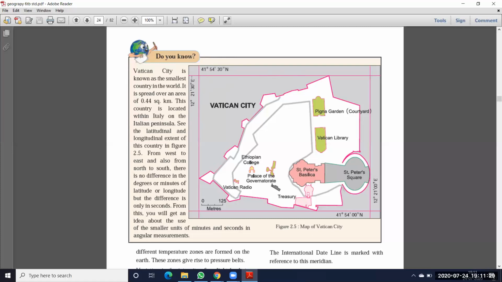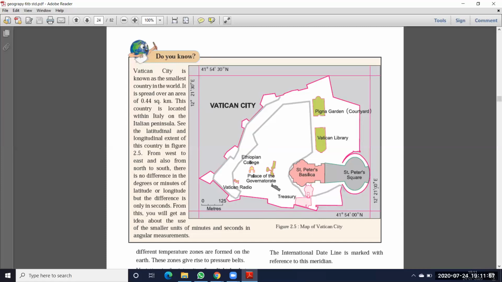Okay, so this horizontal line we have to indicate like this: 12 degrees 21 minutes 30 seconds east. And where does it end? This horizontal line ends with 12 degrees 21 minutes 00 seconds east.